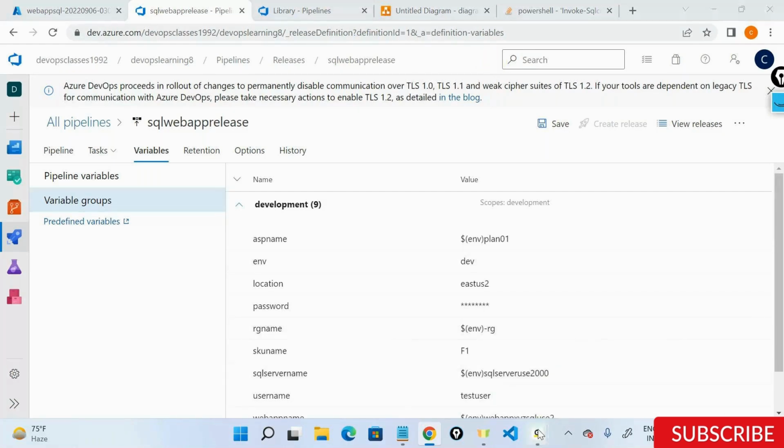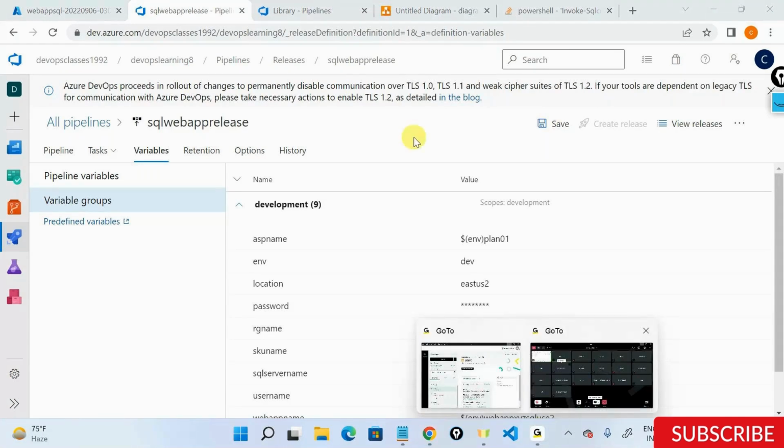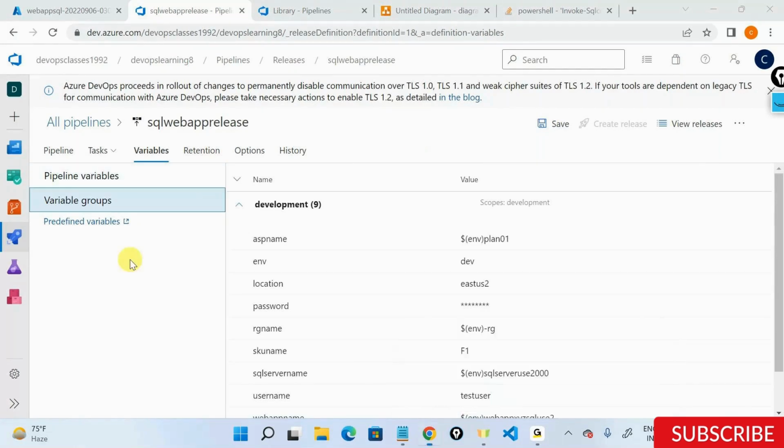Yes, so please answer this question on what will happen if you have multiple variables with different values, declared, let's say, as the same key value pair in the variable group and also the pipeline variable. How will Azure DevOps really treat this? Let me know, and we'll talk about this particular answer in tomorrow's session.